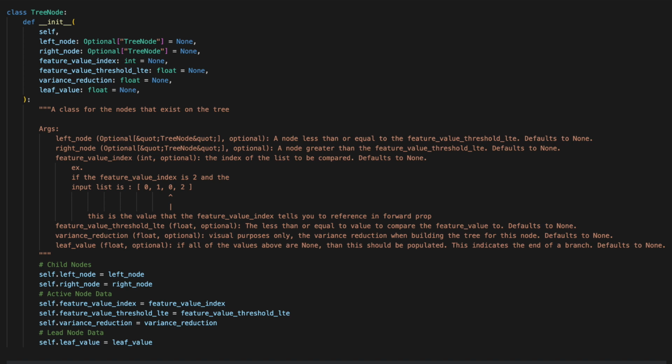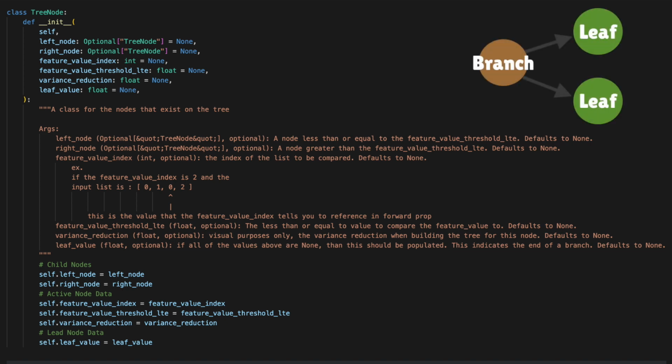Let's start with the TreeNode class. As you probably have guessed, building a dynamic decision tree involves a lot of recursion, and object-oriented programming is great for handling that use case. The tree class is divided into two functionalities, if it is a branch or if it is a leaf. A branch will need two child nodes, which will be for the right and left path to traverse. It will also need a threshold value and an index indicator to compare data against. A leaf will only need a value to return once reached.